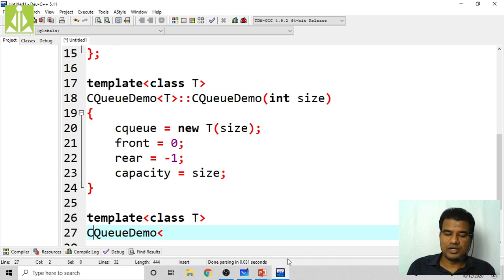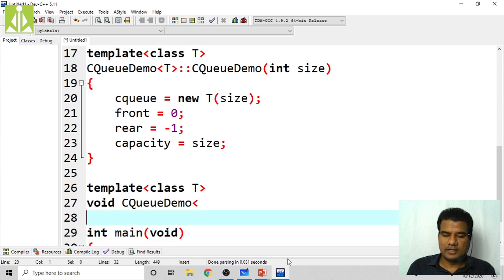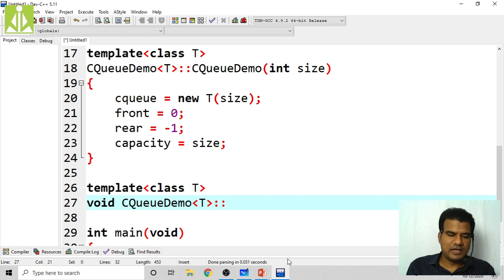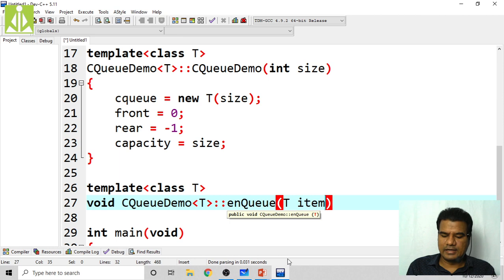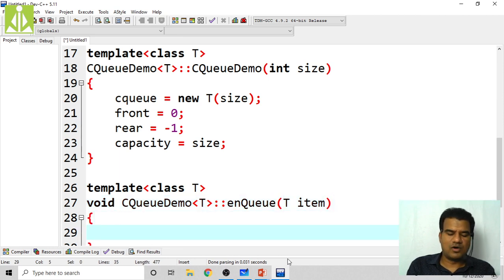Return type I forgot to put here. Okay, void. Okay, go to end, and here T. Okay, scope resolution, and we are trying to implement what function? NQ function. So write that NQ of T, whatever item of template type we want to NQ.